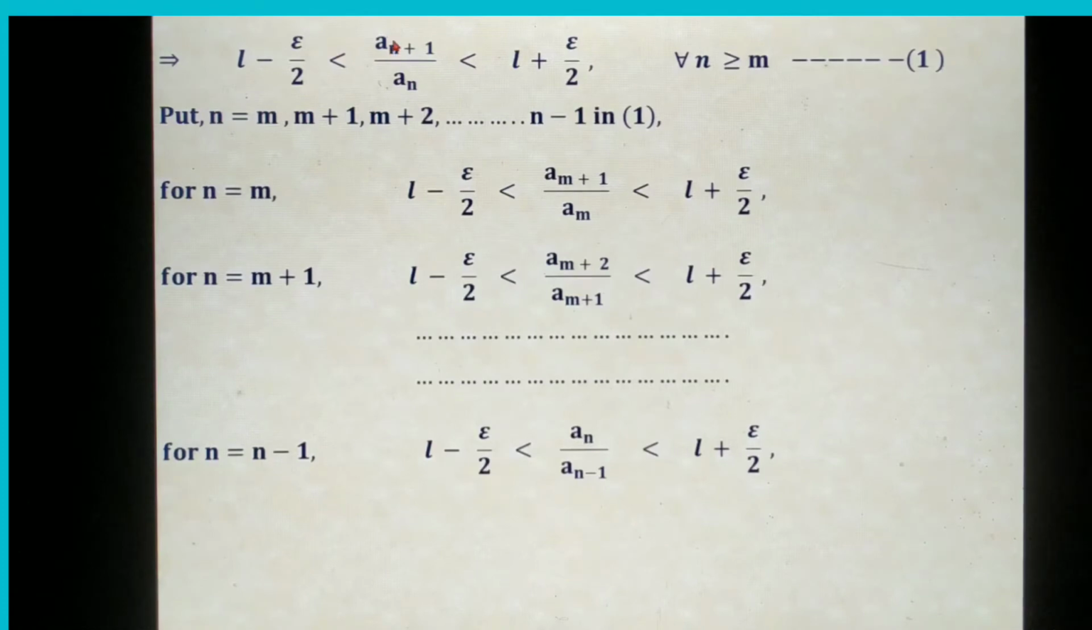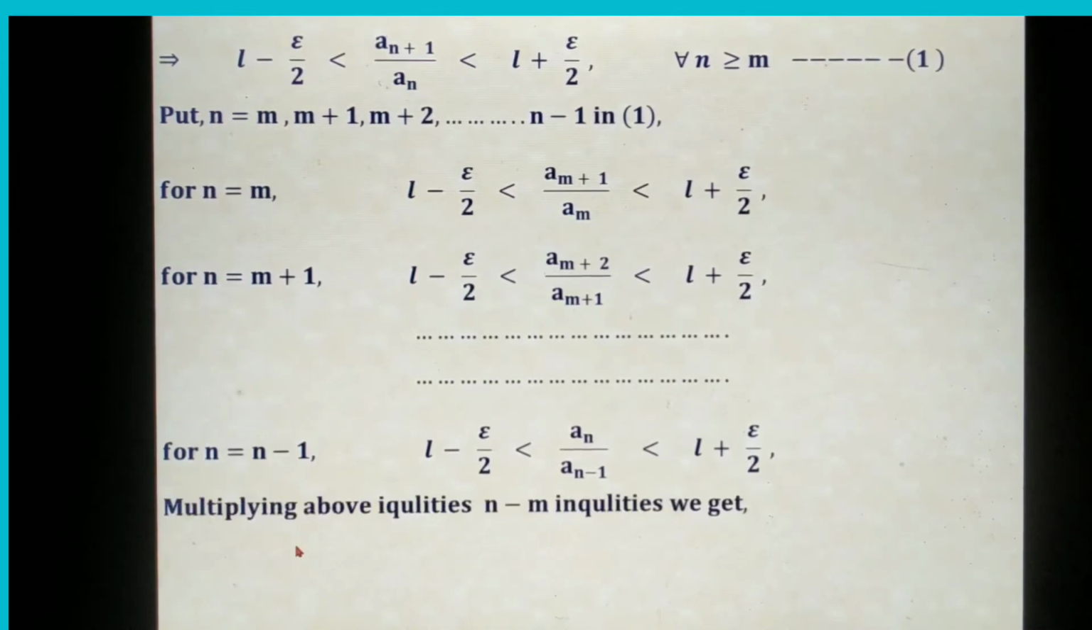This becomes a_n minus 1. There was already a plus 1, and that minus 1 cancels. We are left with a_n, and the denominator becomes a_{n-1}. Now our idea is that you have to multiply all these inequalities. How many inequalities are there? You are starting from n equal to m and ending at n minus 1. Starting from n equal to m means you left the m-th inequality already; you have not taken it. That means these are n minus m inequalities.